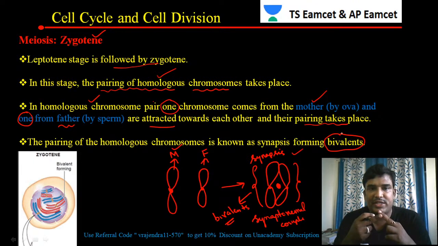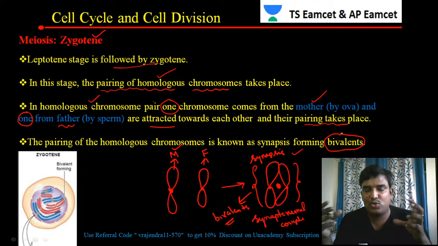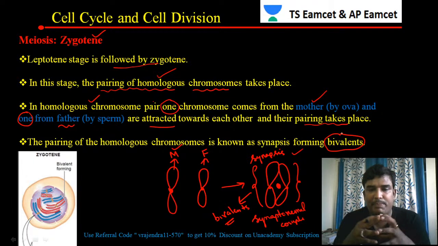The important event during the zygotene stage is pairing of the homologous chromosomes. In the homologous pair, one chromosome comes from the father and one from the mother, and these two are involved in pairing.